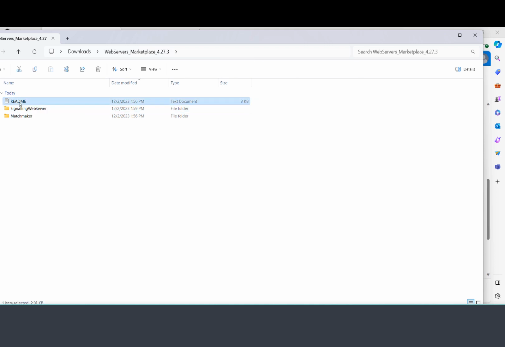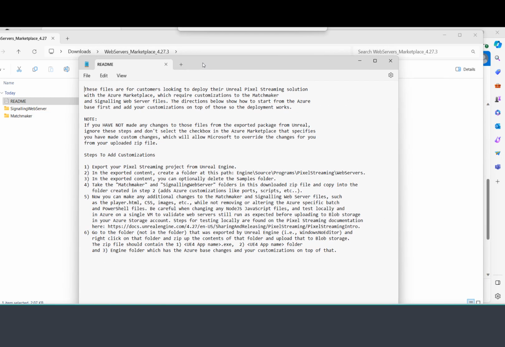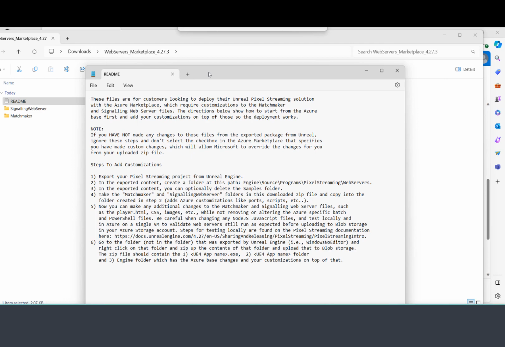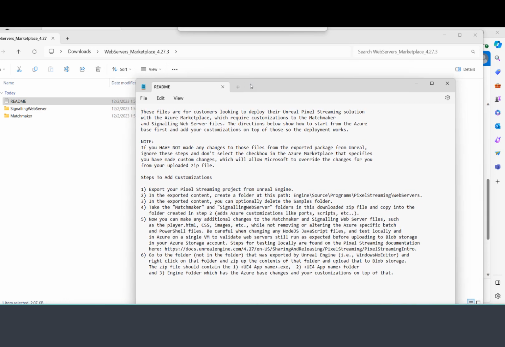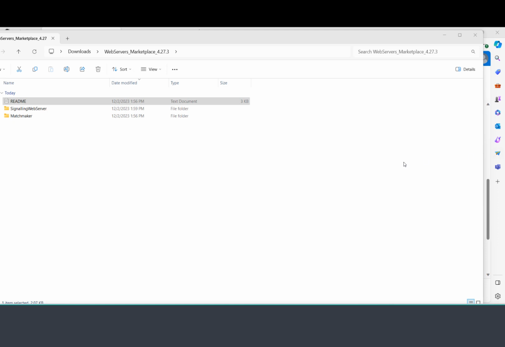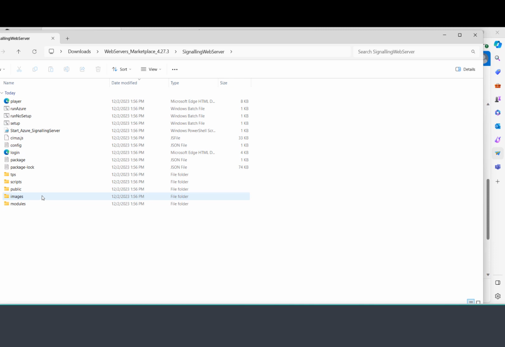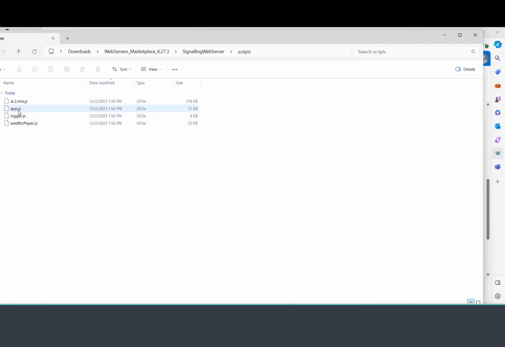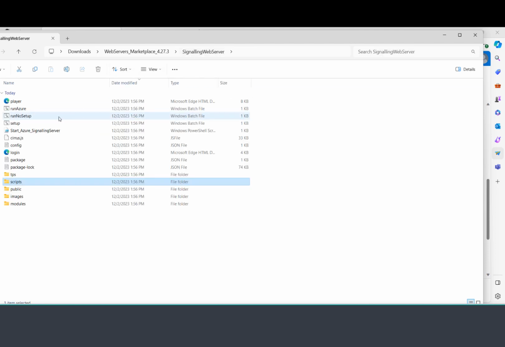There's a README that you can open up, and you can see that README has the information about what the procedure is for modification and making your customizations. So read that, please. In a nutshell, for us, it's critical to be able to modify the signaling web server, and you basically have a player HTML here, and then you have a monoscript for app.js right here. So we will be looking at this file mostly, and at this file.